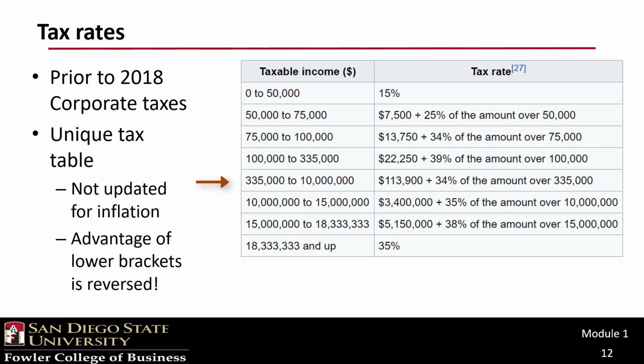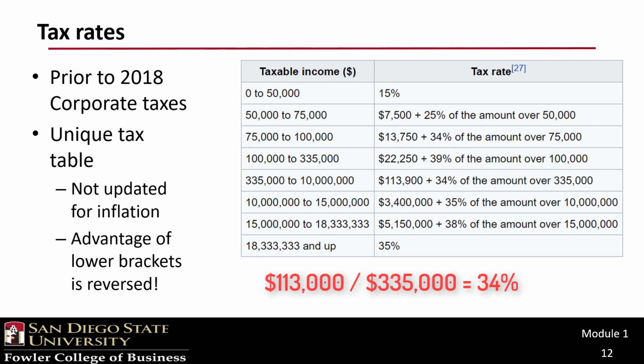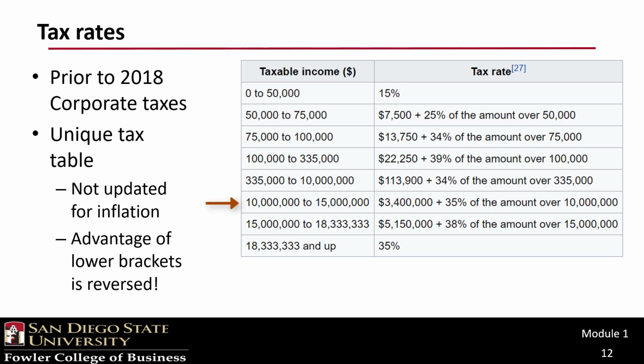Starting at $335,001 and going all the way to $10 million, the tax rate is actually a flat 34%. Go ahead, take an amount, calculate the tax, and check the math, it's true. Then the rate creeps up to 35% for anything above 10 million but below 15 million.